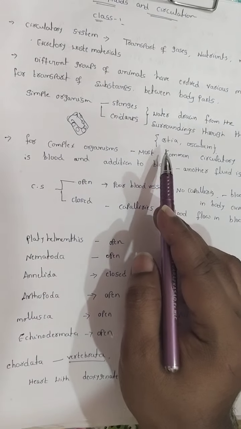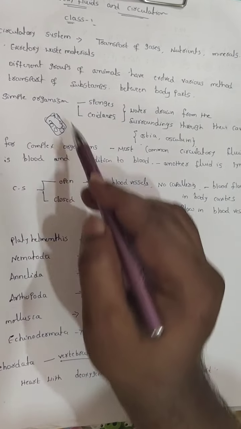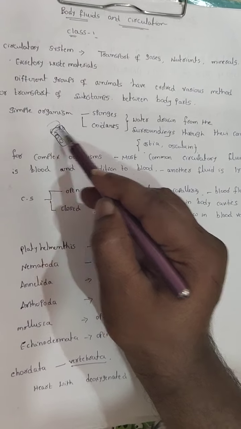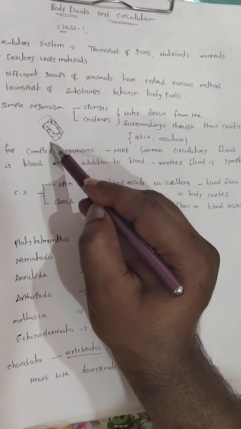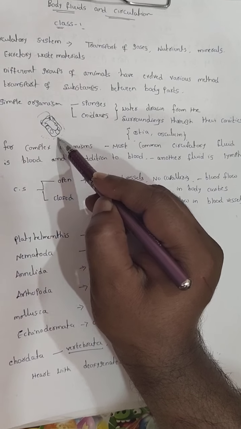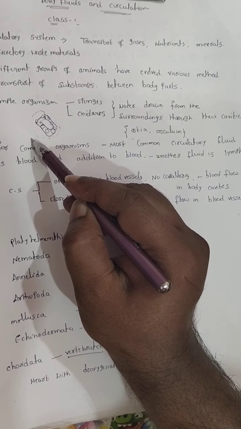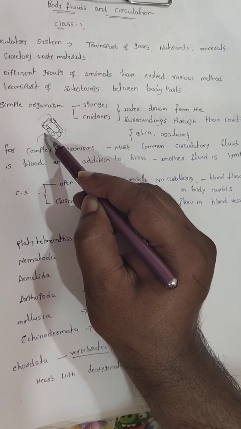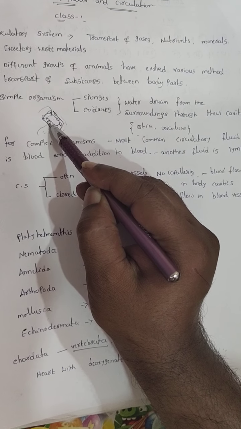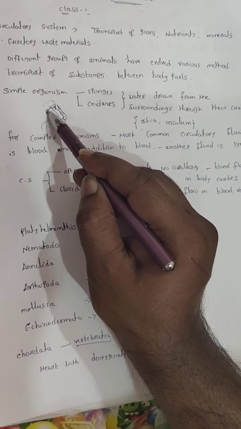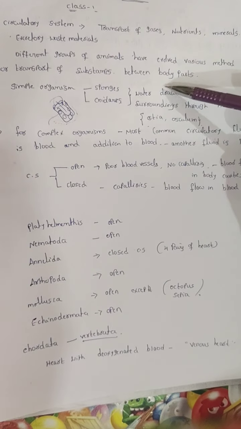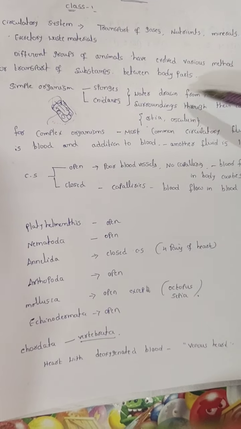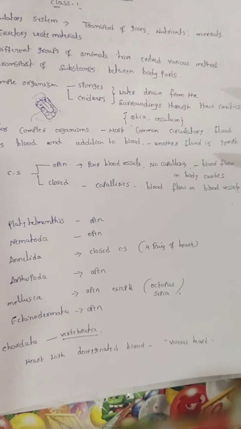These pores are called ostia, and the excretory pore is called the osculum. The water surrounding the organism is drawn into the cavity through the ostia and excreted out through the osculum.